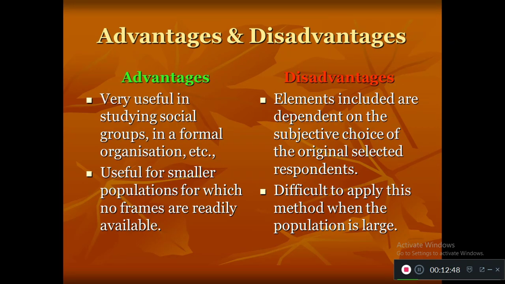What does this mean? The selected elements choose the next element by their own choice, so the researcher cannot select the sample by himself. The sample's subjective choices are applied in selecting the sample in the snowball sampling technique. Another disadvantage is that this is very difficult to apply when the population size is very large. In a small village or a small organization, we can apply this.